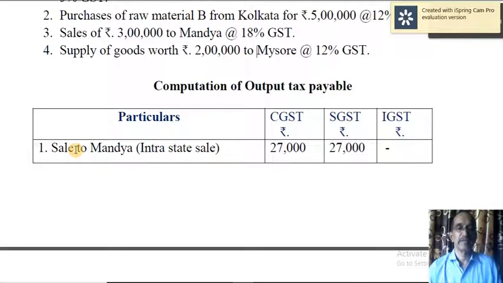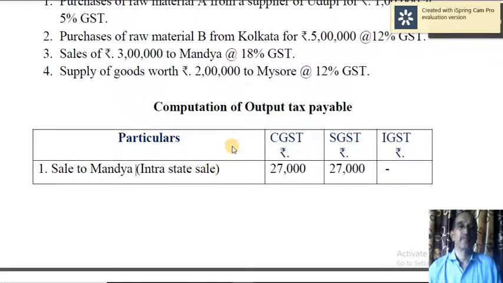So sale to Mandya, that is intra-state, within the state. Therefore, 3 lakh into 9% each. 3 lakh into 9, so 27,000 CGST and 27,000 SGST.